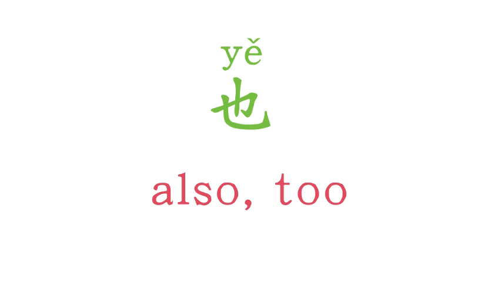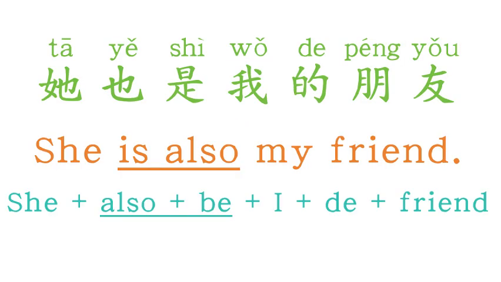But in Chinese, we put the word also before the verb to be. So instead of saying she is also, we say she also to be my friend. 她也是我的朋友. She also to be my friend.